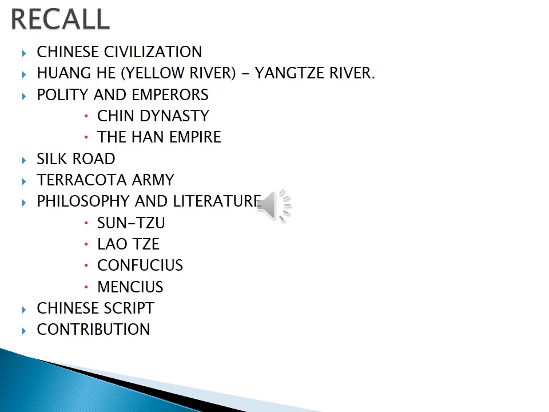Then finally we discussed the philosophy and literature, the Chinese poets and philosophers. Who were the Chinese philosophers? Name some. Lao Tzu, Confucius, Mencius, and also Sun Tzu. They were the famous philosophers we discussed. Then we discussed the Chinese script. Their writing method was a pictographic system. Finally, the contribution of the Chinese civilization. So we have discussed the Chinese civilization in detail in our previous class.